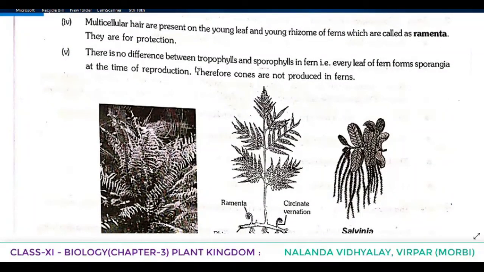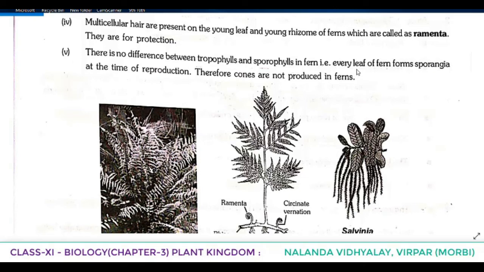And there is no difference between trophophylls and sporophylls in ferns. So there we discussed that two types of leaves are there, sporophylls and trophophylls. That means reproductive leaves and vegetative or photosynthetic leaves. But in the case of Pteropsida, which includes ferns, there is no difference between trophophylls and sporophylls.